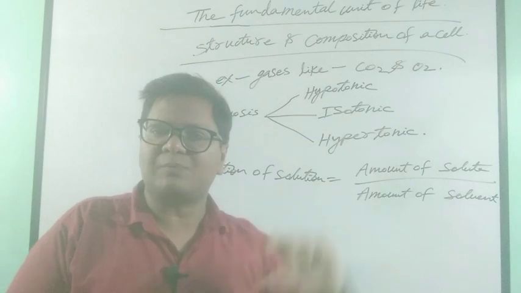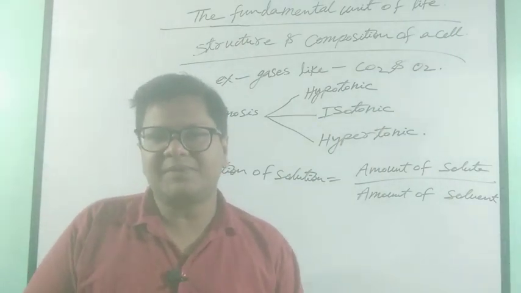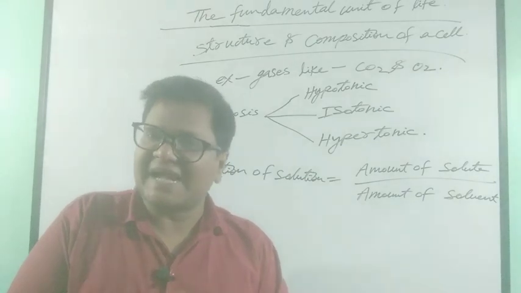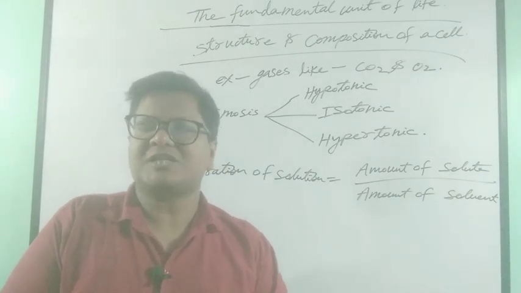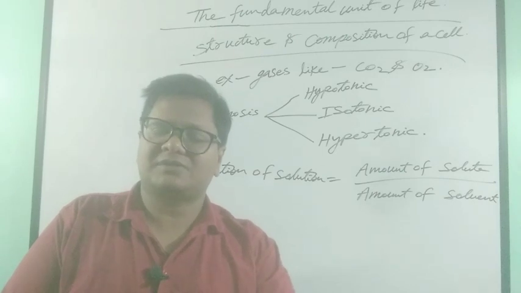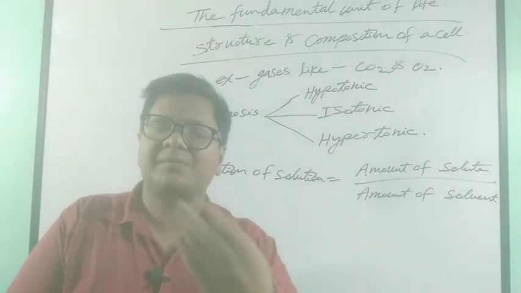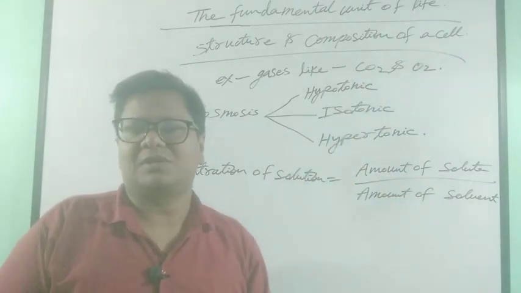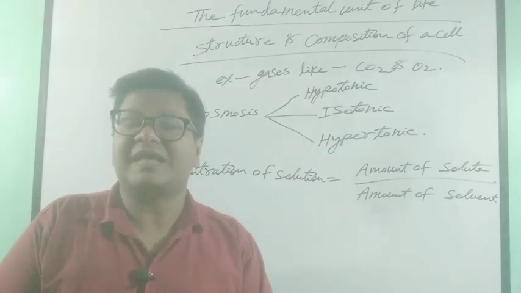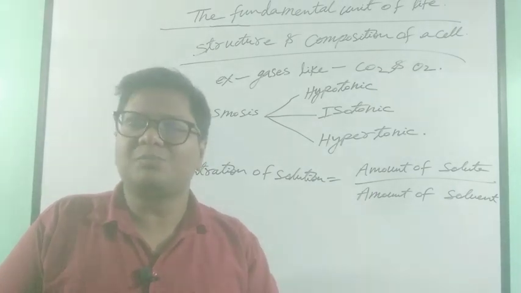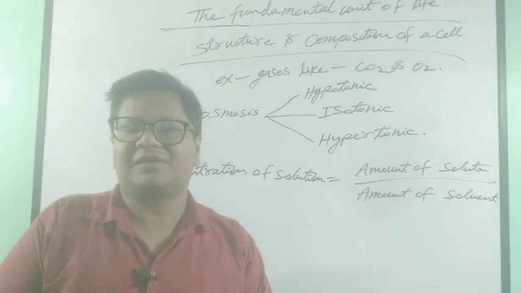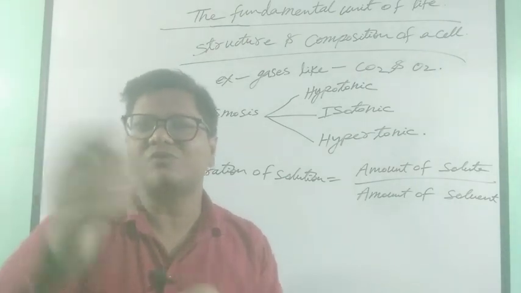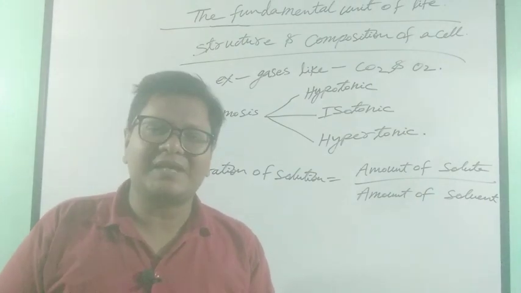So in the case of a hypotonic medium, if there are more dissolved solutes inside a cell in respect to the outside surrounding, then the solution will be known as hypotonic, because the outside medium will be diluted. Because more salt is dissolved in the cell, the outside of the cell will be a diluted solution. Then what will happen?